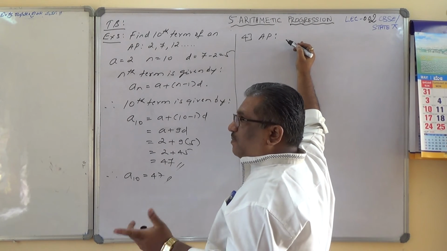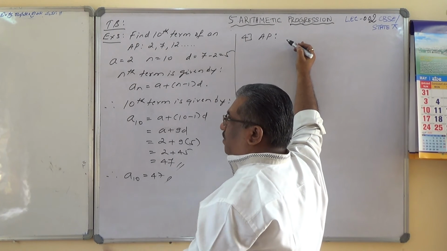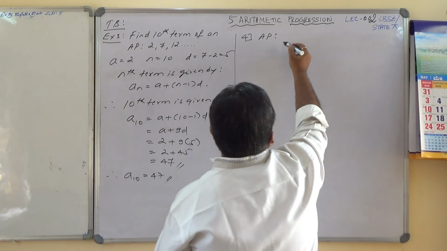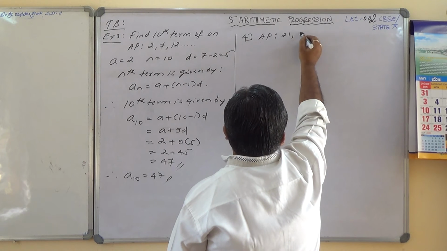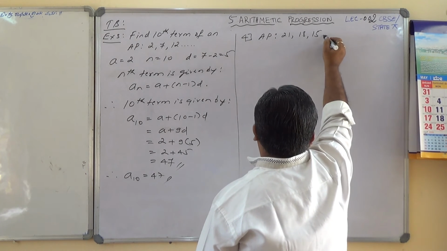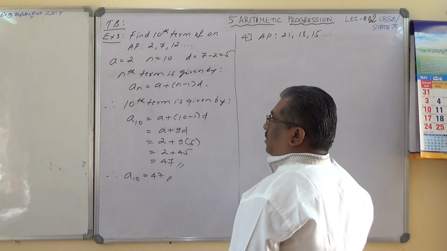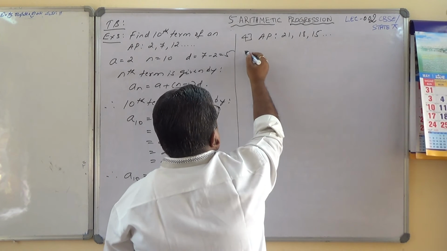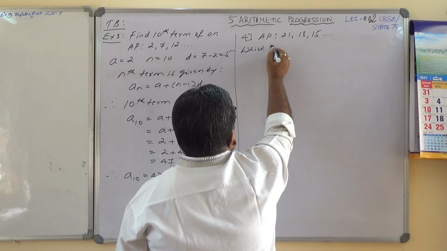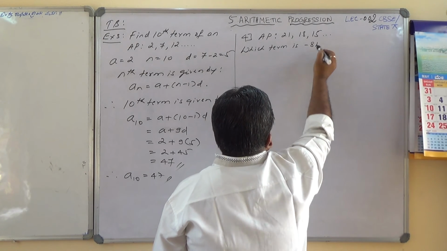You have to hold the textbook in front of you while solving, so hold the textbook and check example number 4. The AP is given by 21, 18, 15, and so on. Which term of this AP is minus 81?